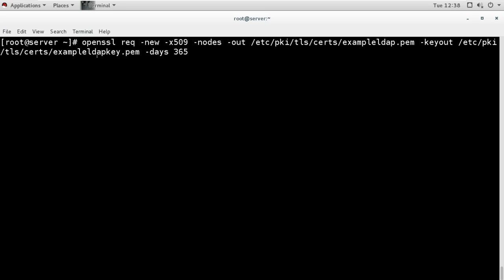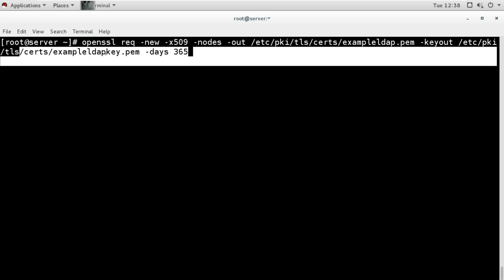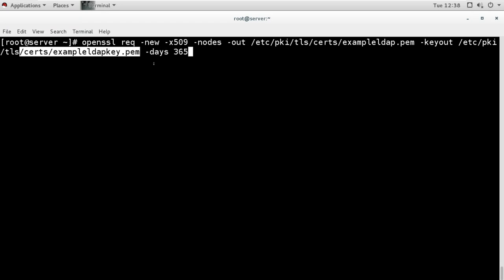So openssl, this is the command I will use. This is the certificate. The certificate will be created, and here the key will be created, and this is the same name which I have mentioned in the file.